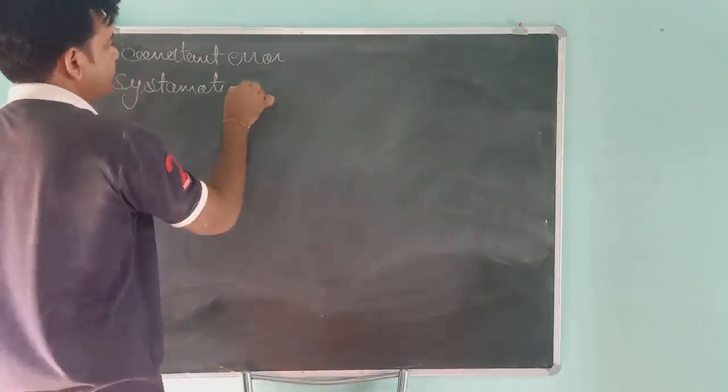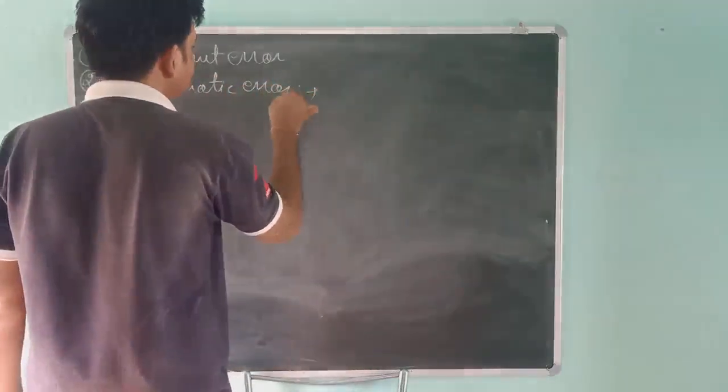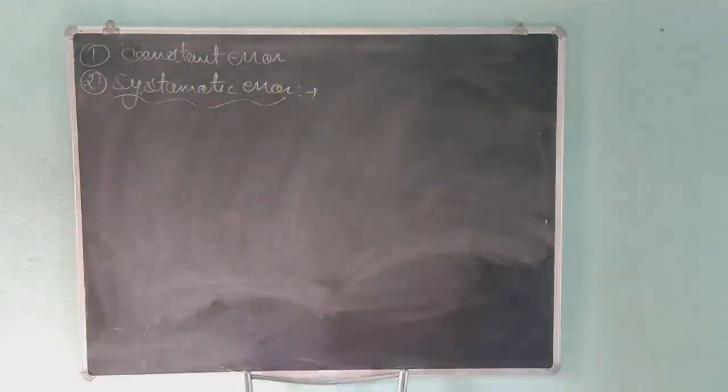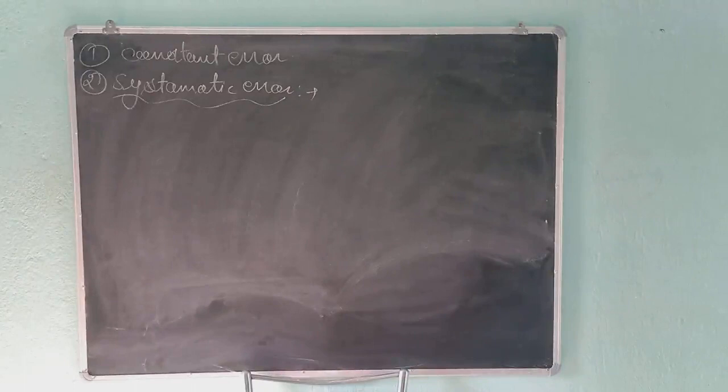Now we will study systematic error. The error which tends to occur in one direction, either positive or negative, is called systematic error. Systematic error means the direction of the error is only one direction.